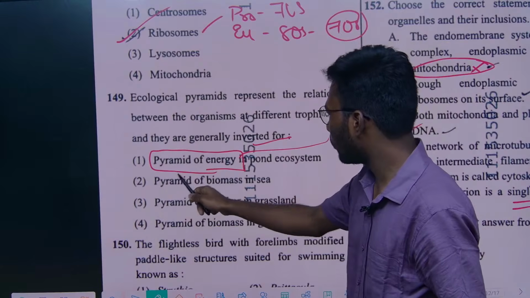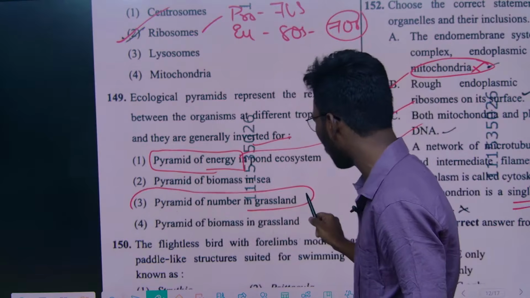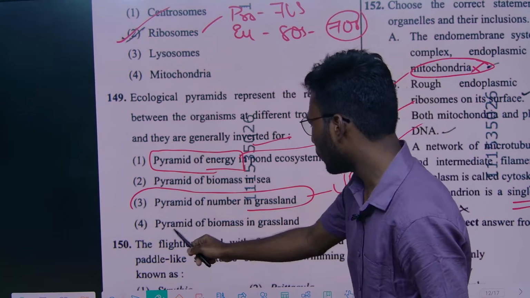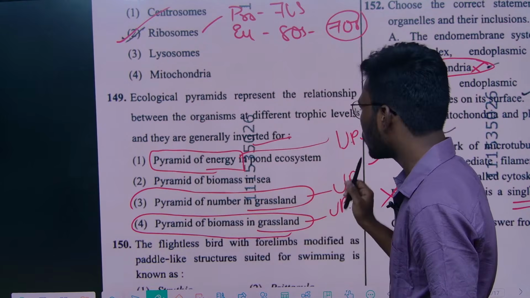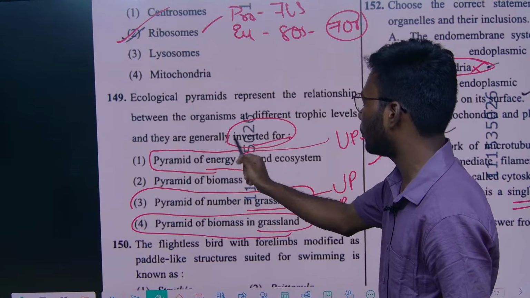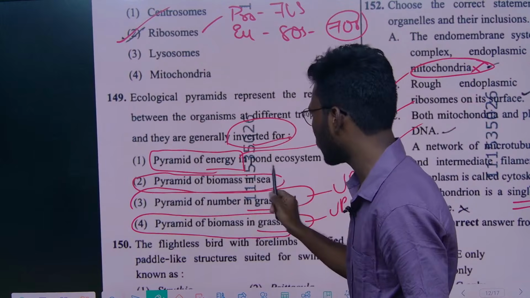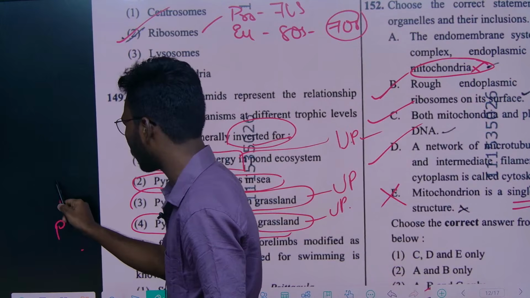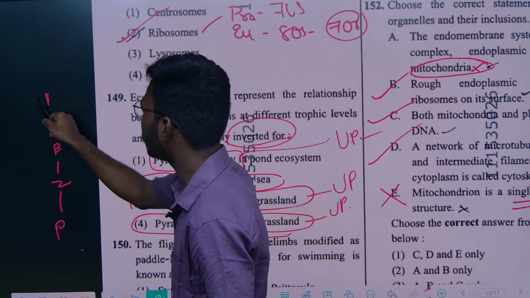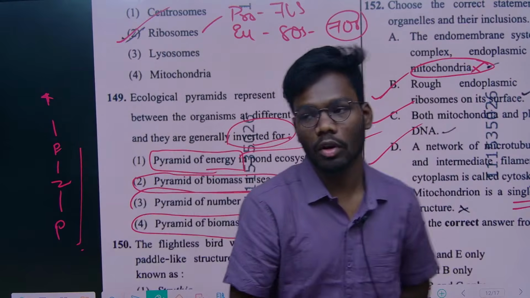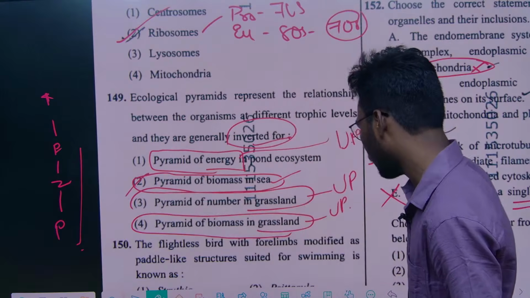The pyramid of number in grassland is upright, and the pyramid of biomass in grasslands is also upright. The inverted pyramid is generally the pyramid of biomass in the sea. The best example is phytoplankton to zooplankton to small fishes and so on. So the option is 2.